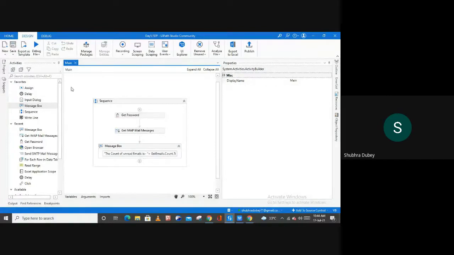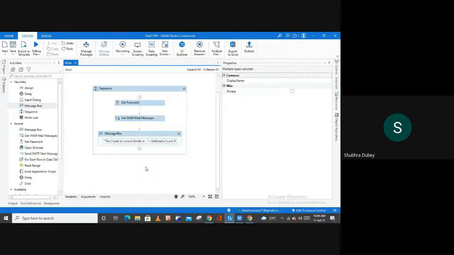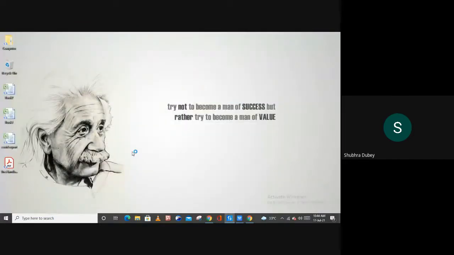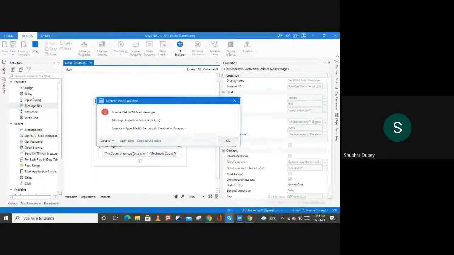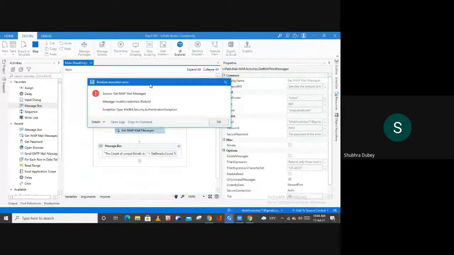And what if I directly run this process from my studio? Will it give me the result of unread messages, right? So now let me show you this. Simply run your file, and it will throw us an error. Let me show you. As you can see, we are getting this error, and it says source is get IMAP mail message, which means this error is coming from this particular activity. And the exception type is MailKit security authentication exception, right? So we are getting this exception type of authentication exception.